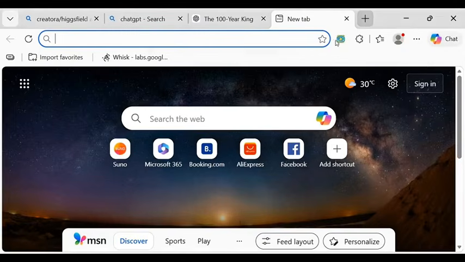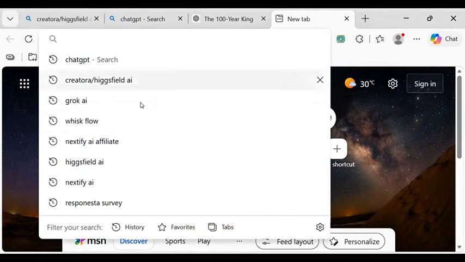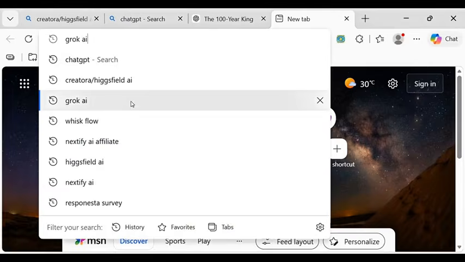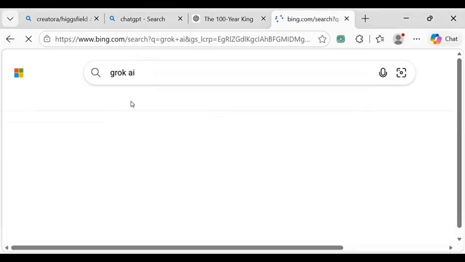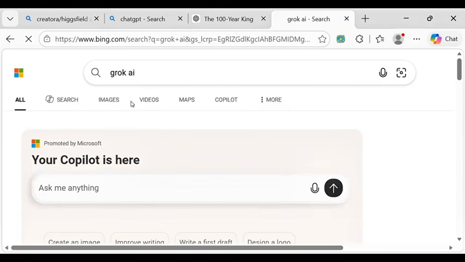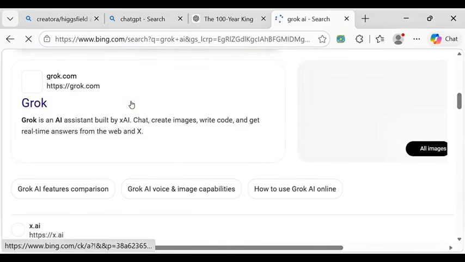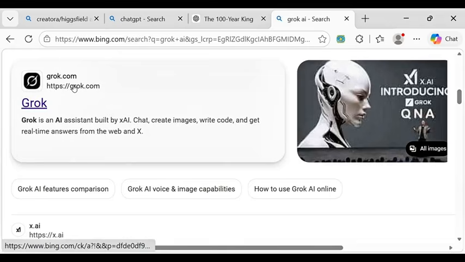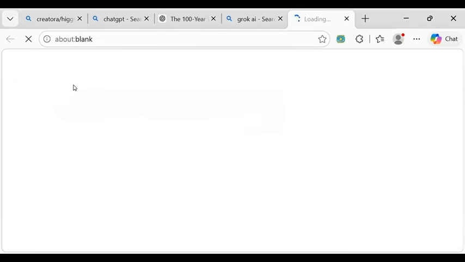Click on the plus icon here. Sorry, not ChatGPT. Yes, Grok AI. We click on Grok. You can download Grok on your phone or your laptop. All these things that I'm doing, you can use your phone to do it. If you are using your phone, all you have to do is go to your Google Play Store or Apple Store and download the Grok AI app. After you download the app, you install it and register if you have not registered. But if you have been using Grok before, just follow the method I'm going to show you right now.